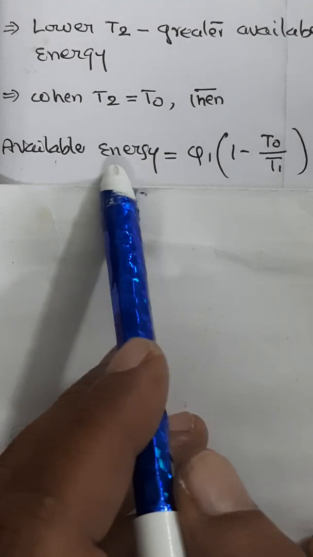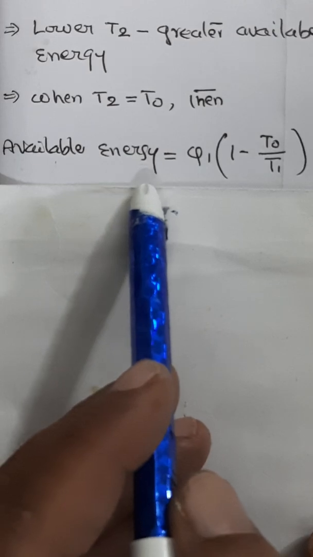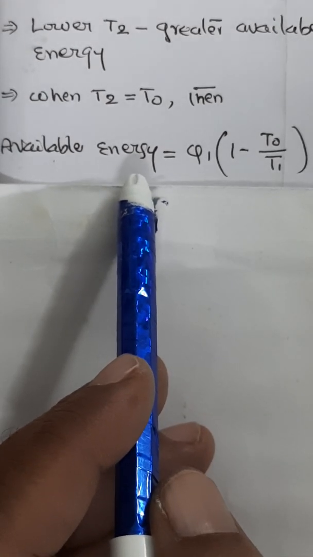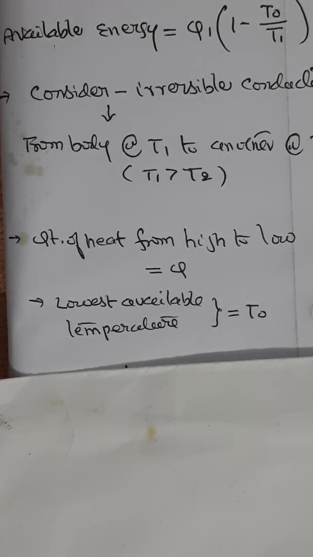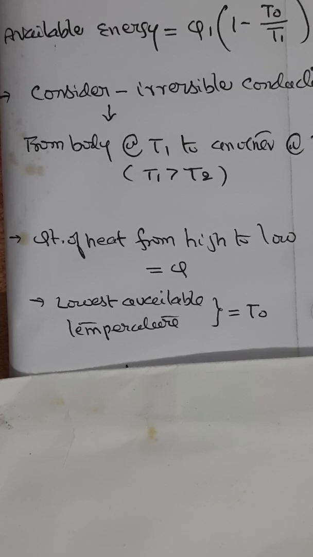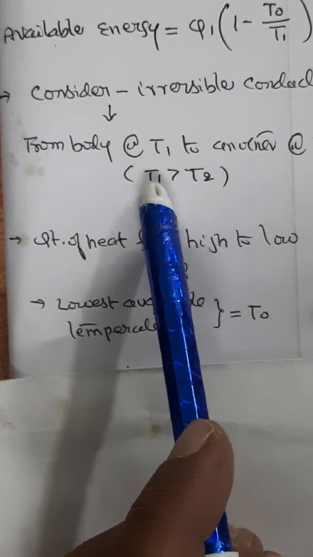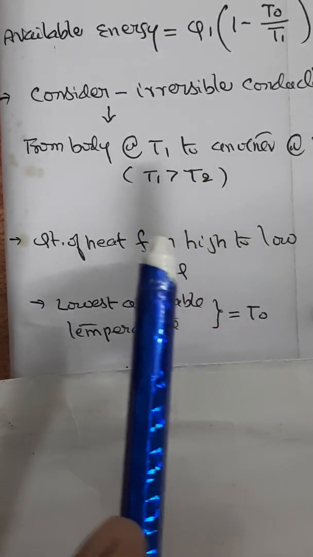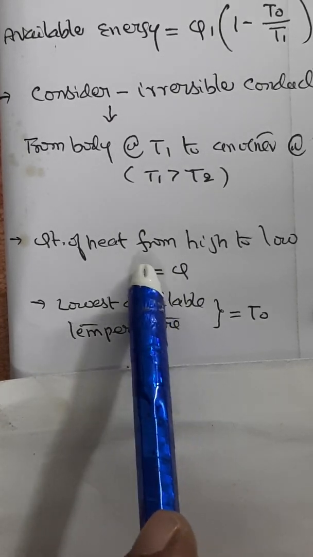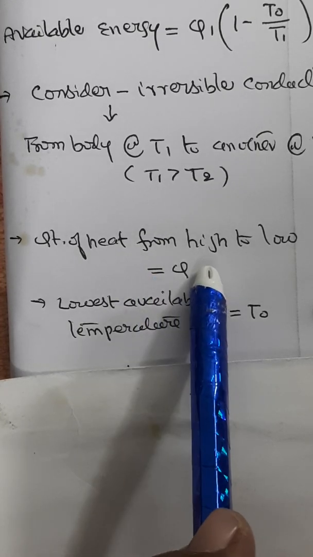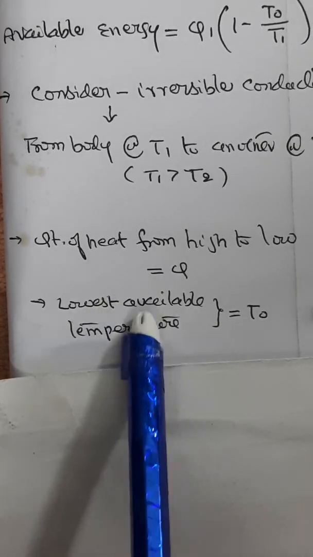Now we shall consider the irreversible conduction of heat from a body at a temperature T1 to another body at a temperature T2, such that T1 is always greater than T2. So in that situation, let us say Q is the quantity that is conducted from the body of higher temperature to a body of lower temperature. And let T naught be the lowest available temperature in the system.